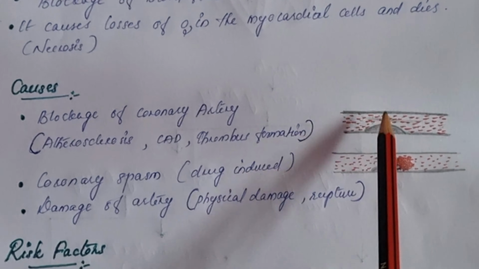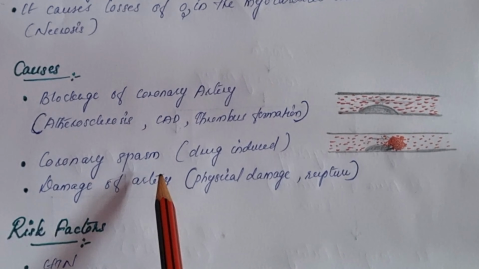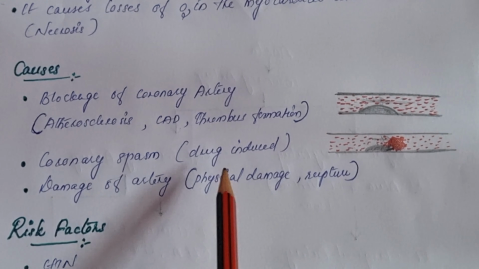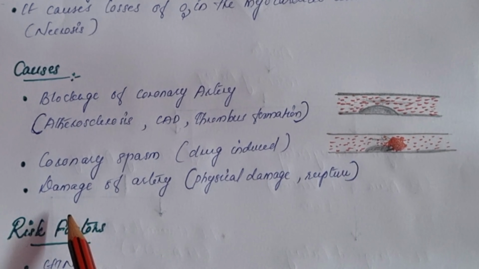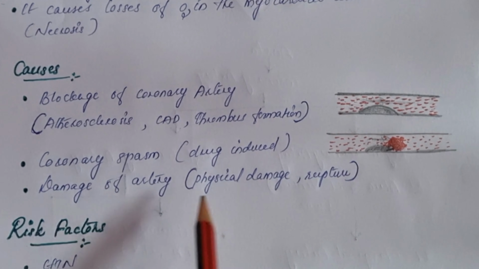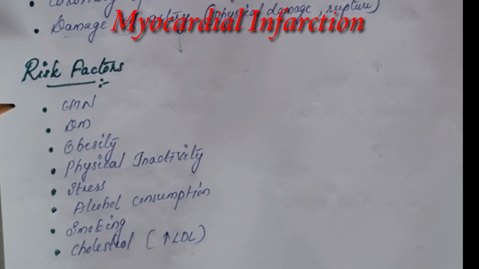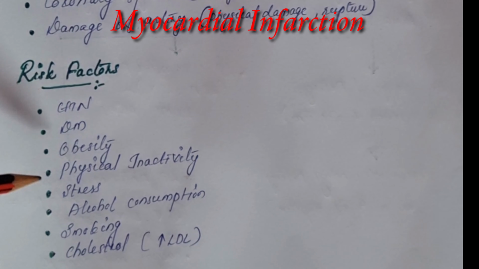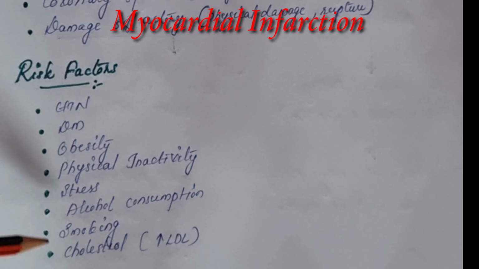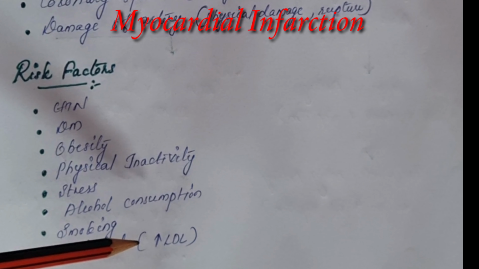Another condition is CAD. CAD is coronary artery disease. This is another way of narrowing of the arteries. Another cause is coronary spasm. This is mostly drug induced coronary spasm. Drugs like cocaine are responsible for the coronary spasm. And sometimes damage of the artery can also happen. It could be a physical damage or rupture. Now let us see the risk factors. They are hypertension, diabetes, obesity, physical inactivity, stress, alcohol consumption, smoking and increased cholesterol level, especially increased LDL.